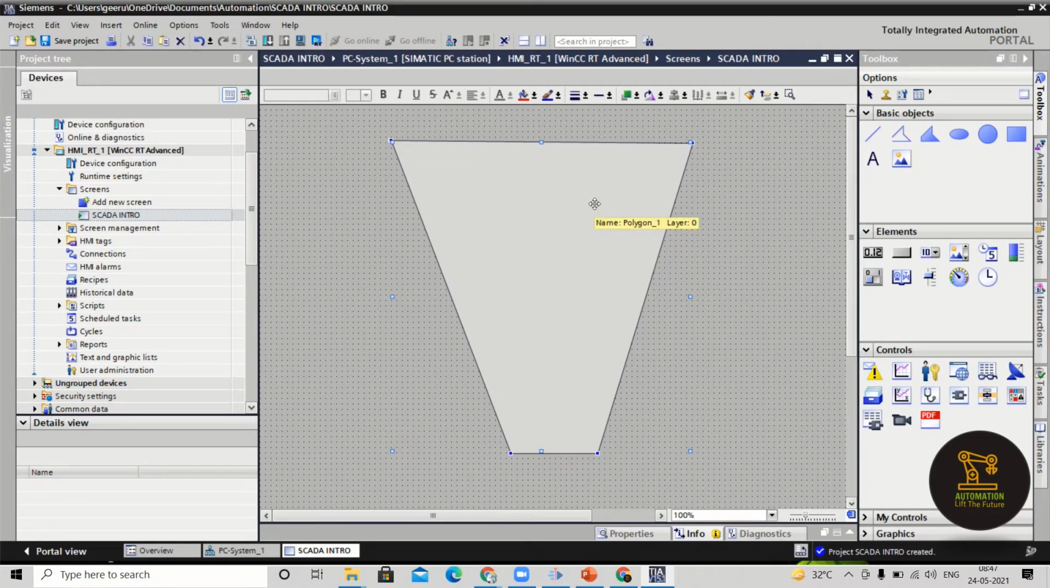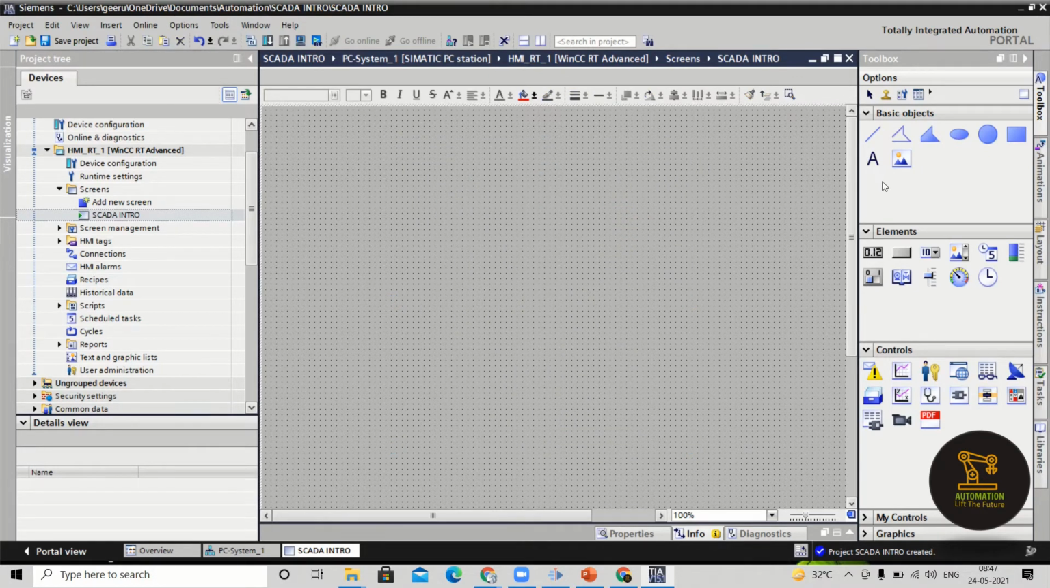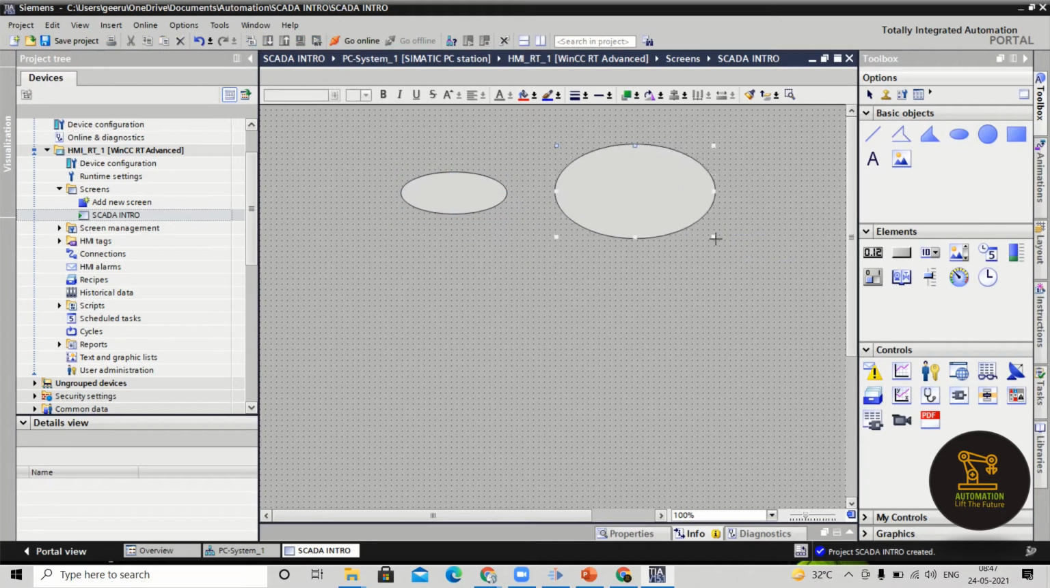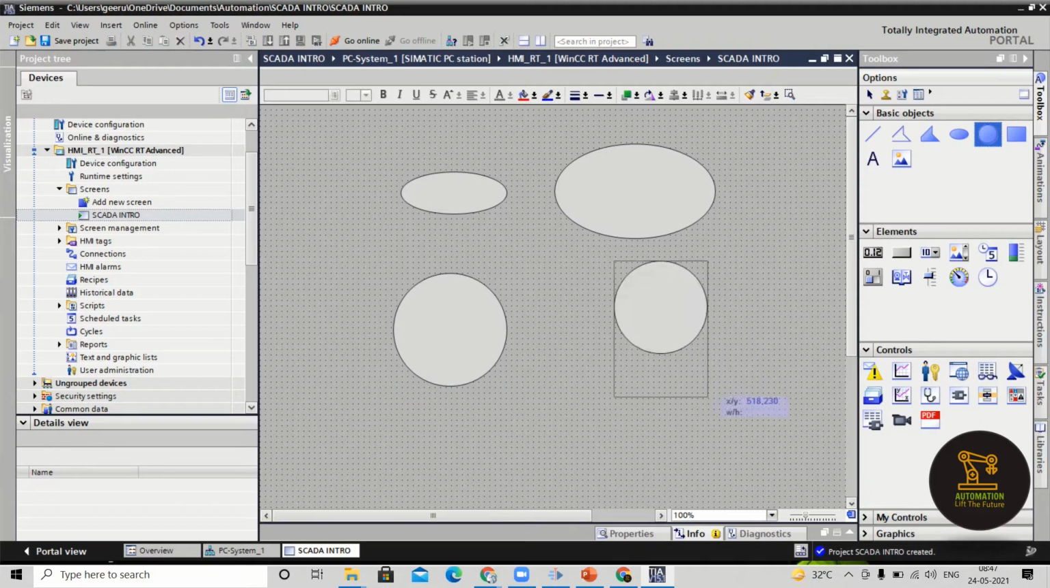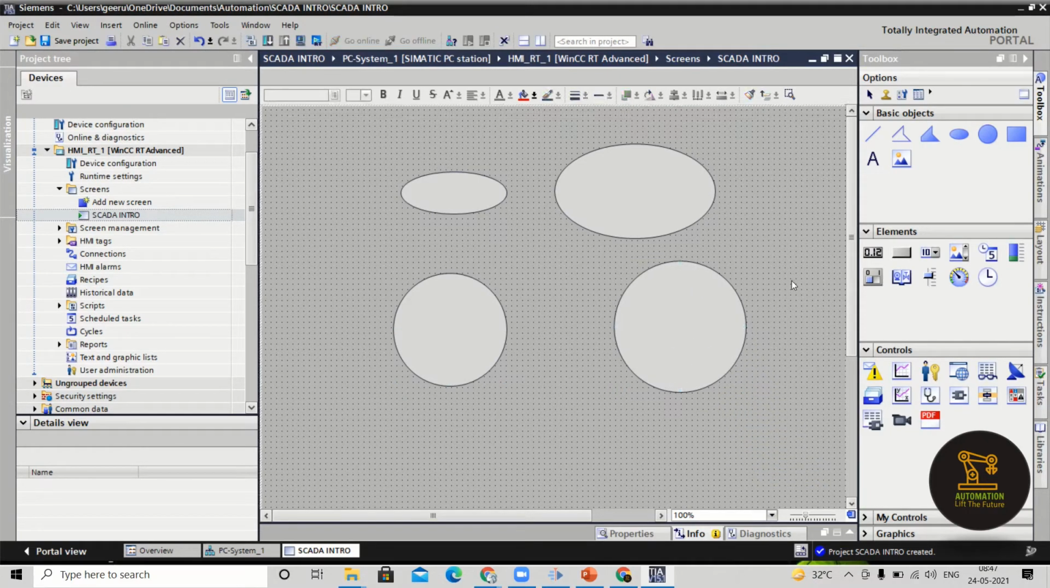You can create the different objects with the help of this polygon. And the next one is ellipse, so you can create the ellipse of required diameter. The next one is called circle, so you can create your required shapes with that. And the next one is triangle, rectangle,